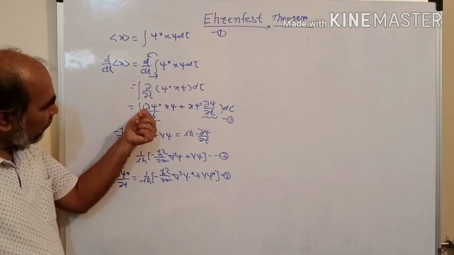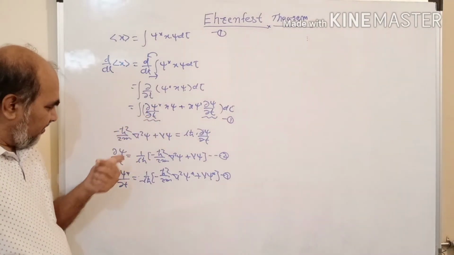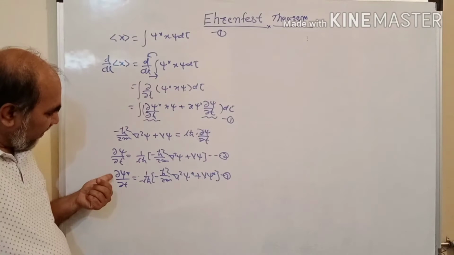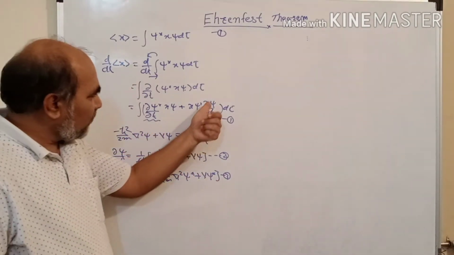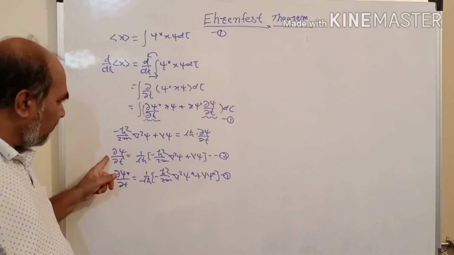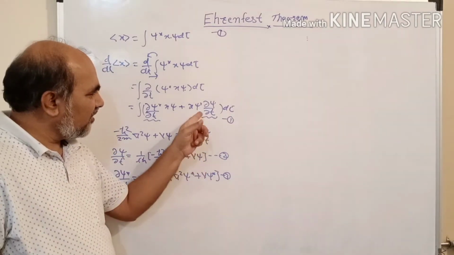Now we put the value of del psi star by del t from equation 3, and del psi by del t from equation 2, in equation 1.